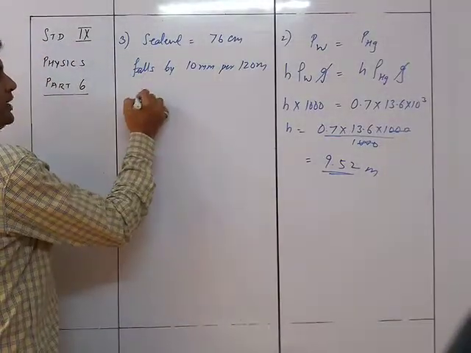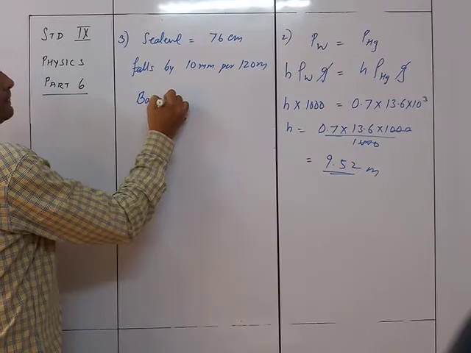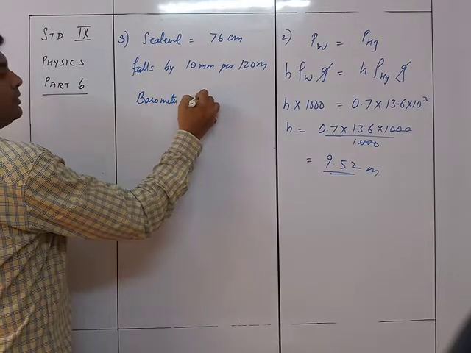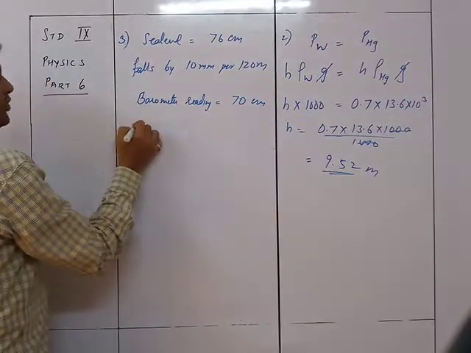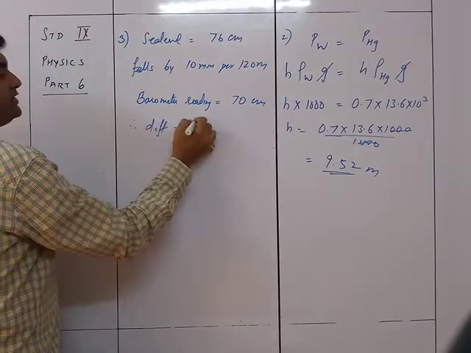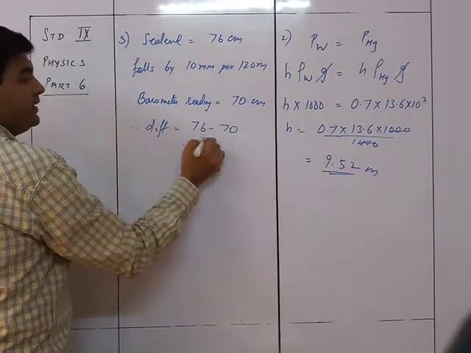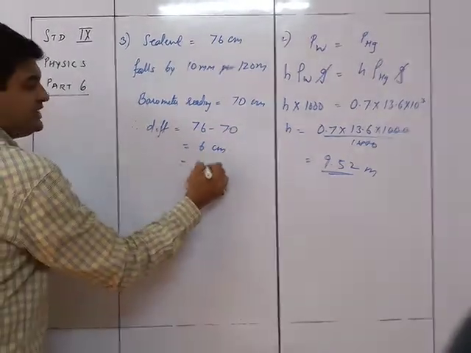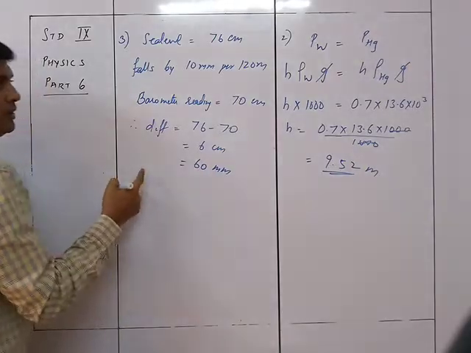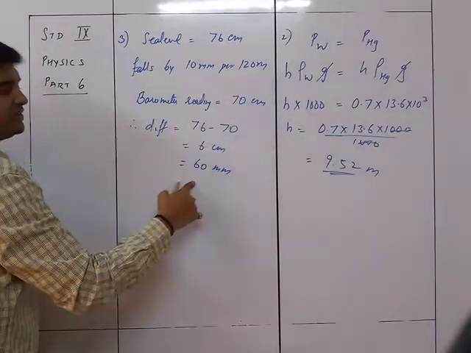So we know that the barometer reading is equal to 70 centimeters. Therefore the difference is equal to 76 minus 70, which is 6 centimeters, which is nothing but 60 mm. So if 10 mm is 120, then 60 mm is how much?